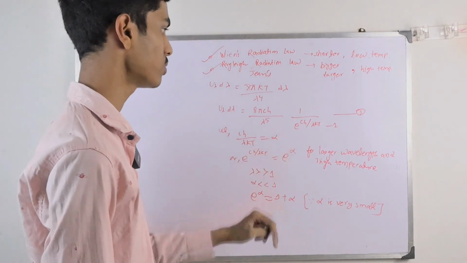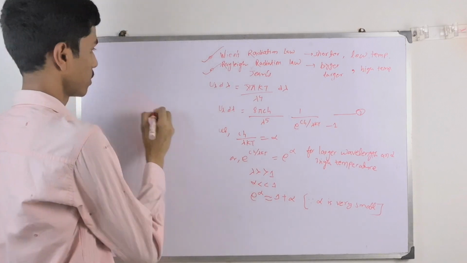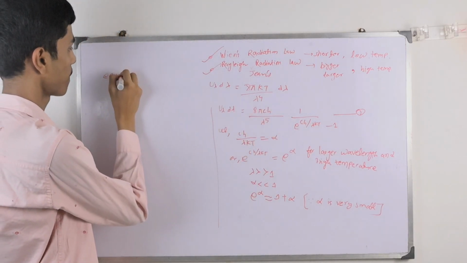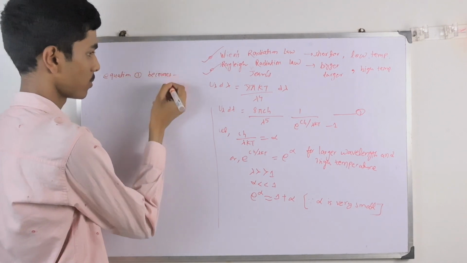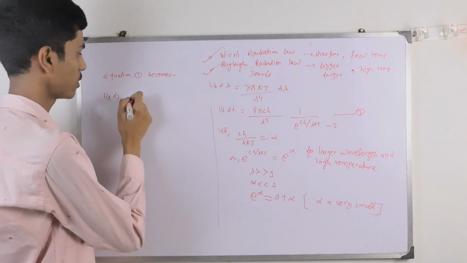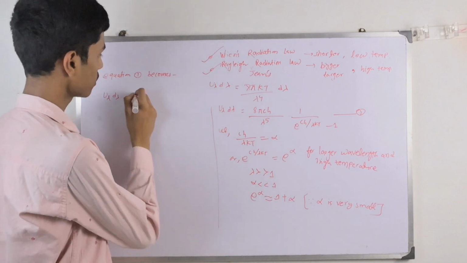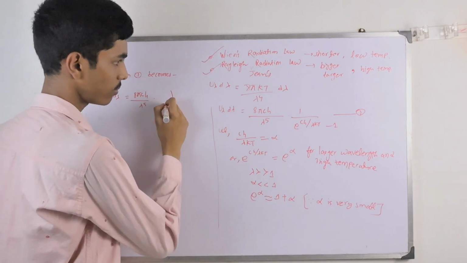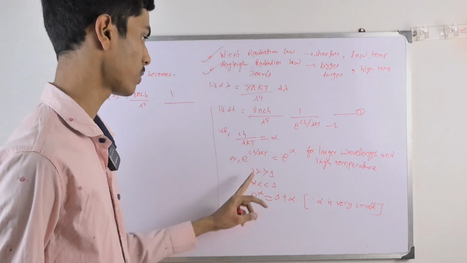We can substitute this here. So equation 1 becomes U lambda d lambda. U lambda, as you already know, is the energy density, equal to 8 pi ch by lambda to the power 5, 1 by e to the power ch by lambda kT, which means e to the power alpha.